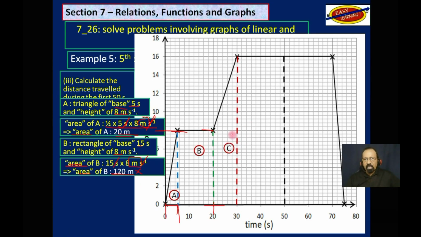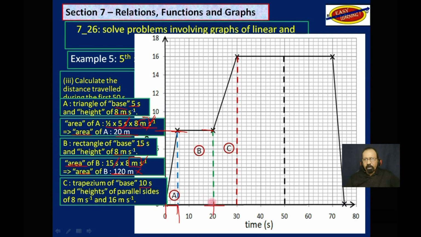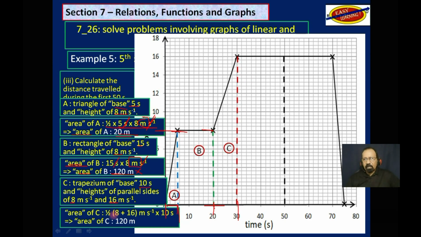Now this shape here, as I just explained, is a trapezium. The distance separating them, the base here from here to there, is 10. One side is 8 and the next side is 16. Well, you will add the 8 and 16, divide by 2, which in effect gives you a rectangle of 12, this rectangle here, because you took that piece up there, flipped it around and put it in here. And so you multiply those, half of 8 plus 16 multiplied by 10, and you get 120 meters. That's the distance the car traveled during those 10 seconds there.